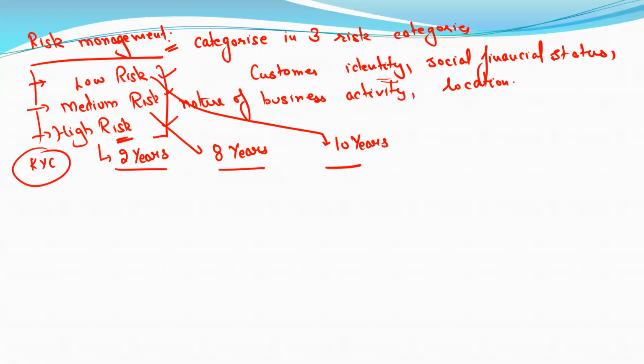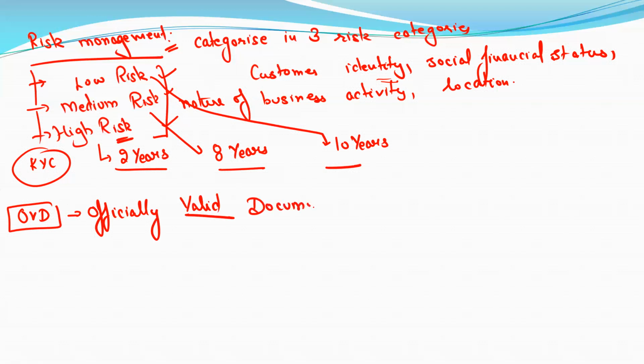Now the next point, which is very important: which documents are treated as OVD? OVD stands for officially valid documents. We have to check which documents are to be treated as officially valid documents. So let's discuss. You have to remember all these documents, because they will ask questions from this many times.